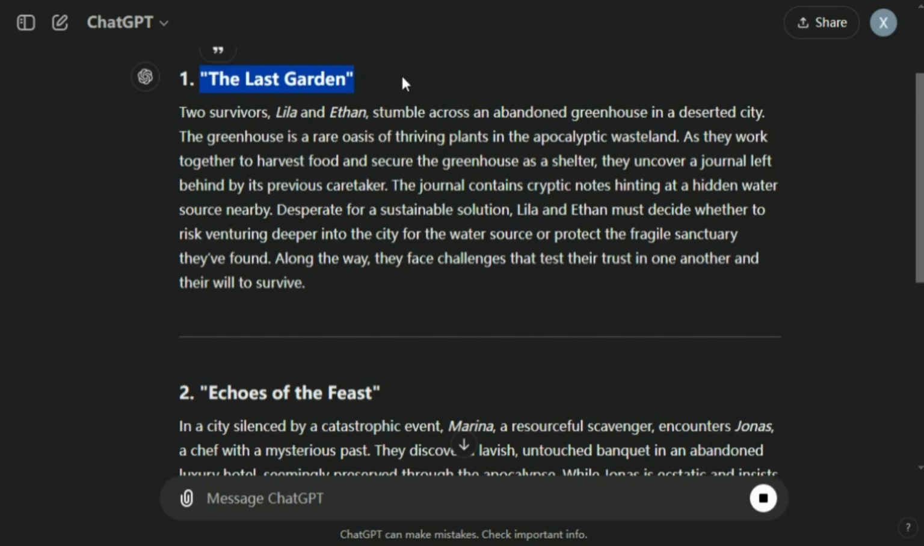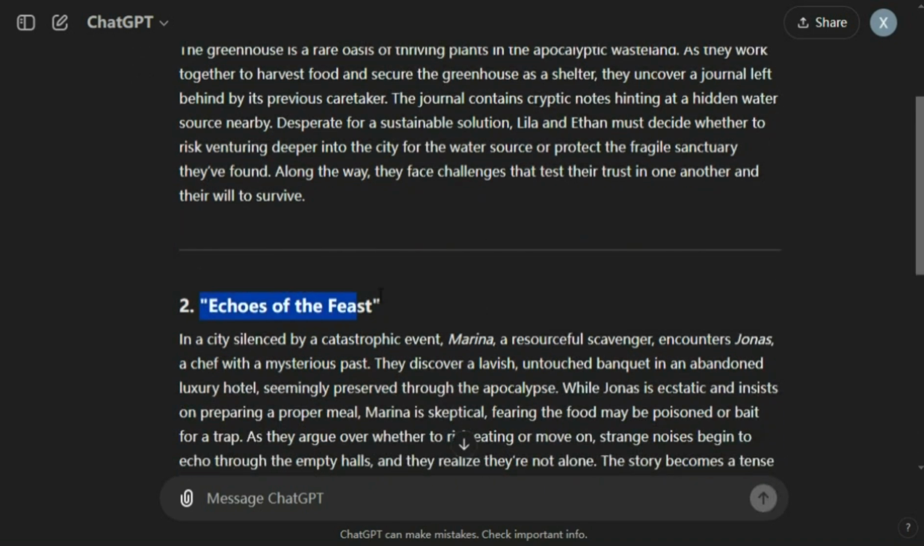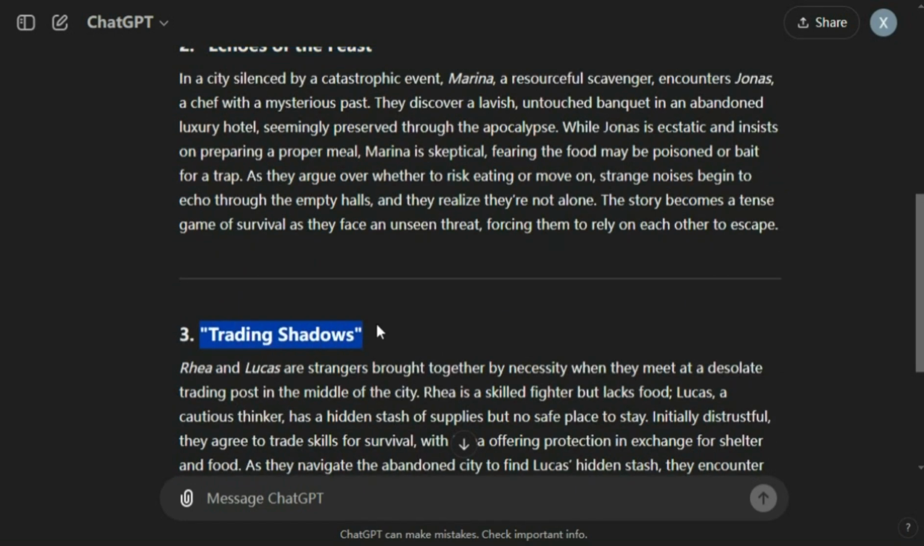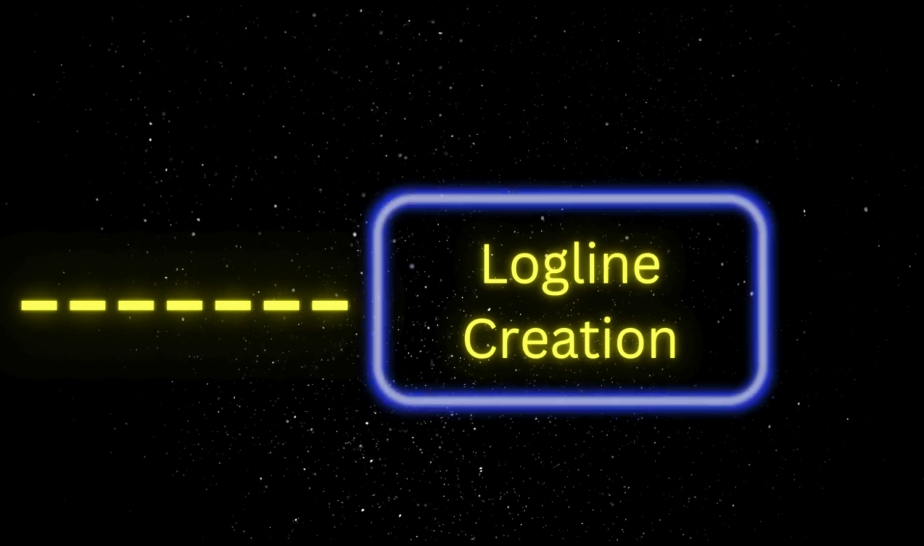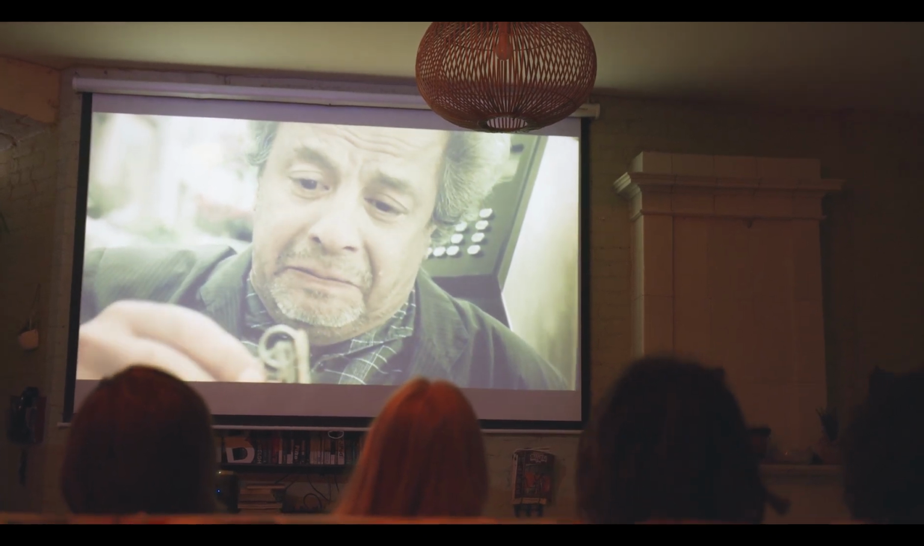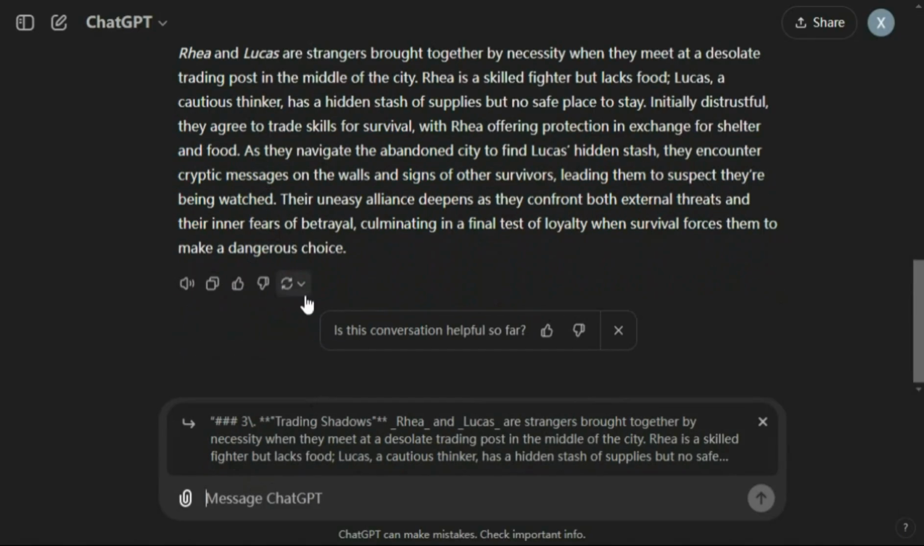ChatGPT responded with 3 intriguing stories: The Last Garden, Echoes of the Feast, and my personal favorite, Trading Shadows. Step 2. Logline creation. Next, I needed a compelling logline. To refine the story's core, I asked ChatGPT, what is the goal, their obstacle, and the stakes of story 3?